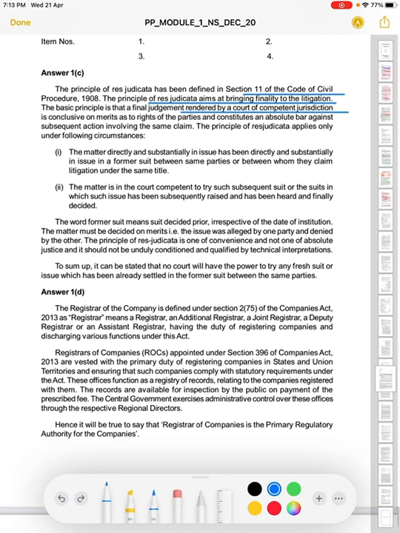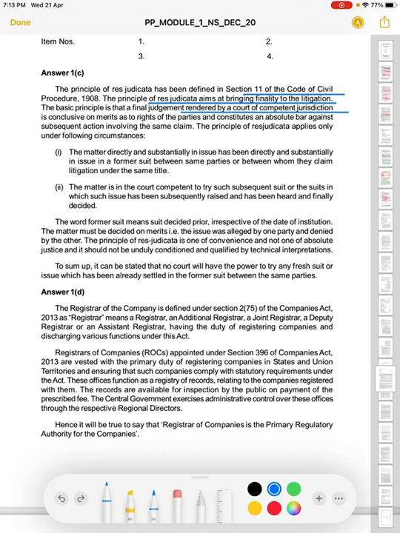I'm again reading this from the start. The principle of res judicata has been defined as per section 11 of the CPC. It aims at bringing finality to the litigation, a final conclusion to the litigation.